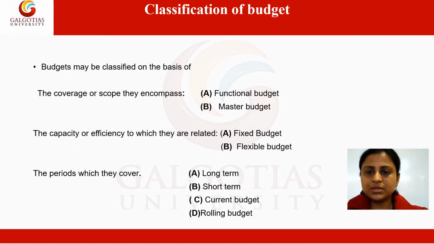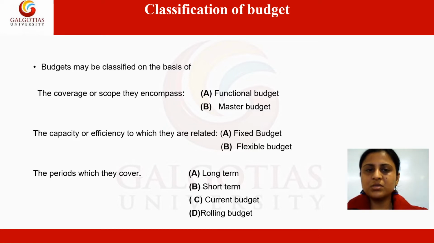So students, in the previous presentation, we had already covered the introductory part of a budget, like what is budget, budgetary control, its importance and limitations. And further, we would be discussing the different types of budgets, what are the different categories of budgets. A budget can be classified mainly in three categories: on the basis of scope, on the basis of efficiency, and on the basis of period.